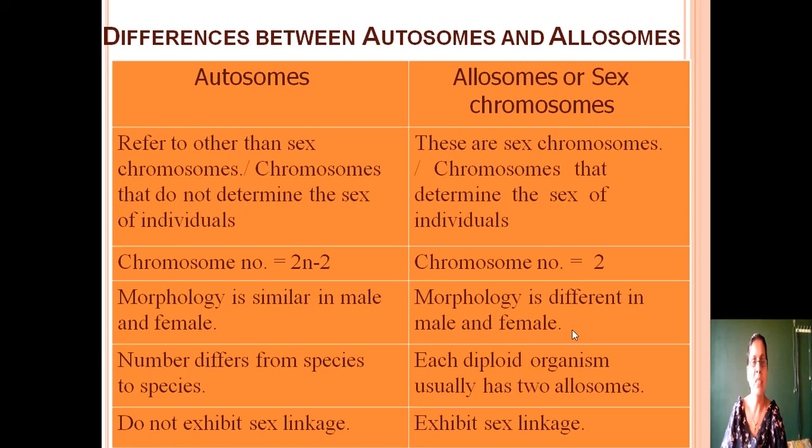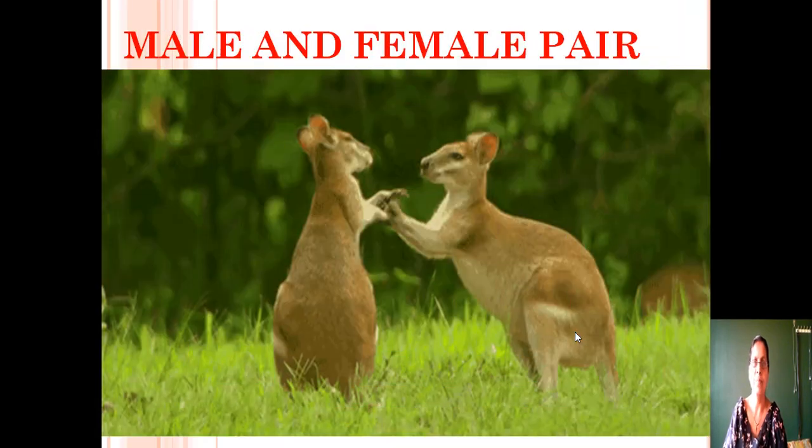Third, morphology is similar in male and female. Autosomes are similar both in male and female, but in case of allosomes, morphology is different in male and female. Sex chromosomes of male are different from the sex chromosomes of female. Number 4, the number differs from species to species. The number of autosomes differs from species to species, but generally diploid organisms usually have two sex chromosomes or allosomes. Fifth point, do not exhibit sex linkage. Autosomes do not exhibit sex linkage, but sex chromosomes exhibit sex linkage.